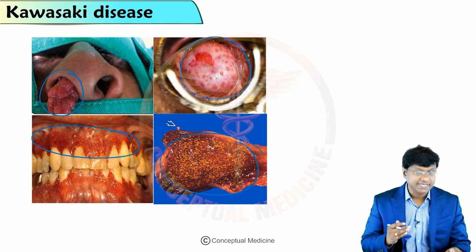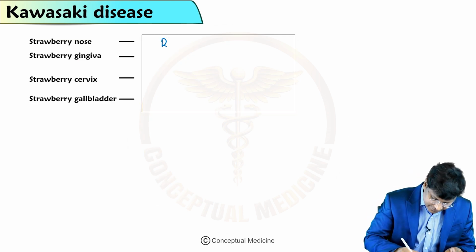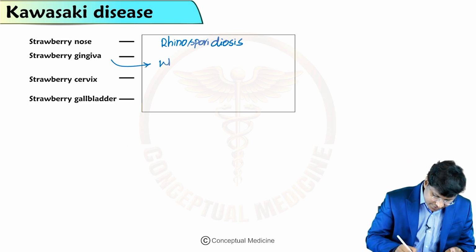Let me explain what are all the conditions where you have these. Strawberry nose is present in rhinosporidiosis. Strawberry gingiva is present in Wegener's granulomatosis.